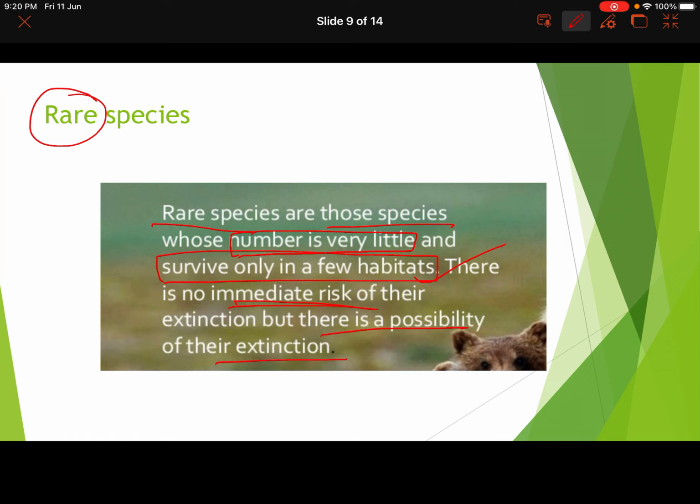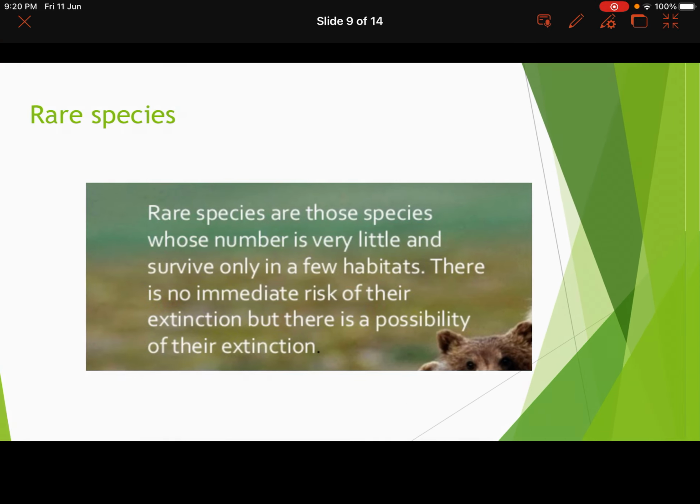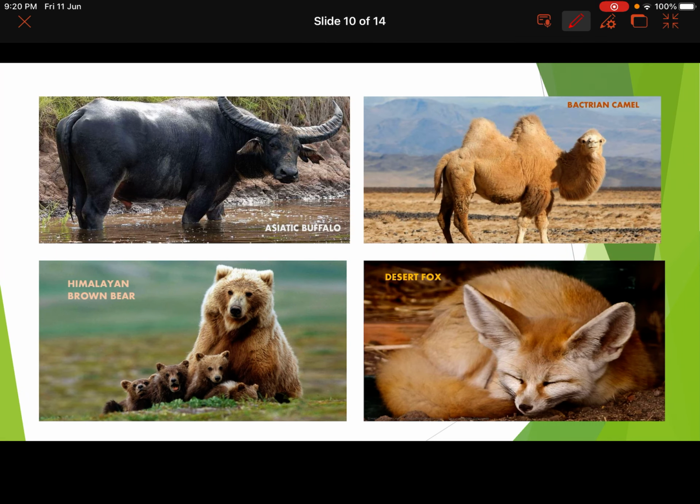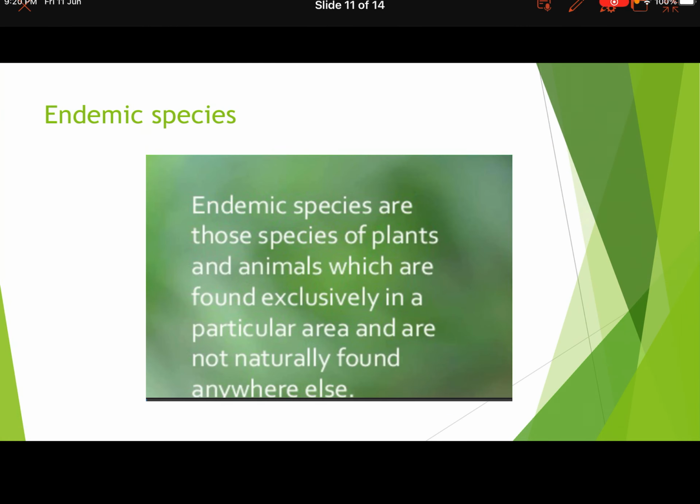So why is there a possibility of their extinction? Because they are little in number, right? So if we do not conserve them, due to our day-to-day activity, due to our deforestation activity, they might fall into this extinction category. So that is why we have to take care of them also. So these are the rare species. Some of the examples here are the Asiatic buffalo, the Bactrian camel, then Himalayan brown bear, desert fox. So these are some examples of your rare species.